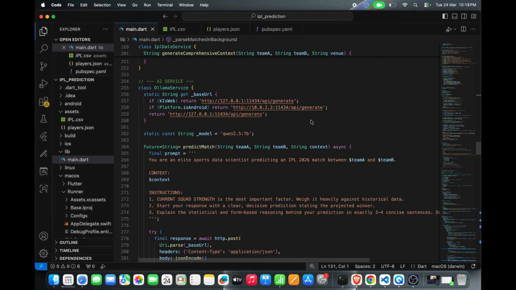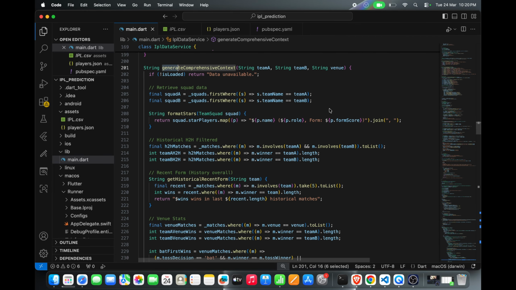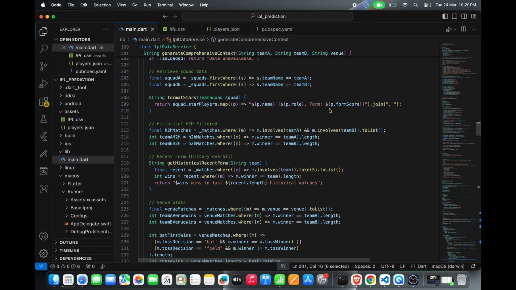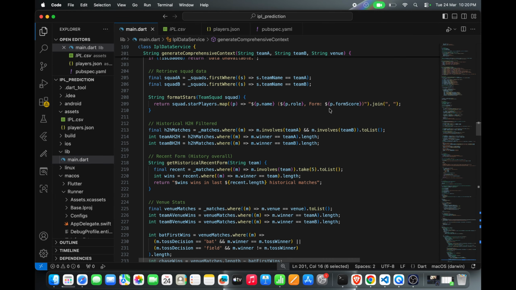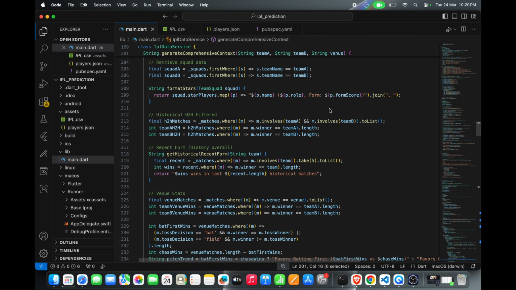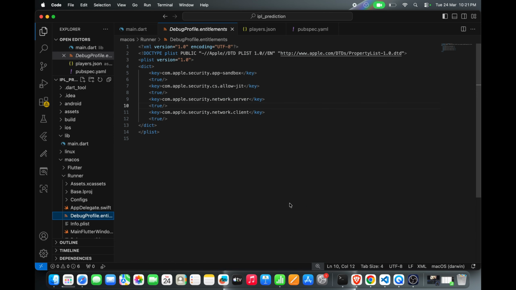For the bridge, we write an asynchronous POST request to the Ollama local instance. When the user selects a matchup, our Dart logic compiles head-to-head stats, venue pitch trends, star players, and the whole package is sent to the prompt and to the local LLM, and then it starts its own magic. We need to add this line to call our Ollama instance locally on Mac.